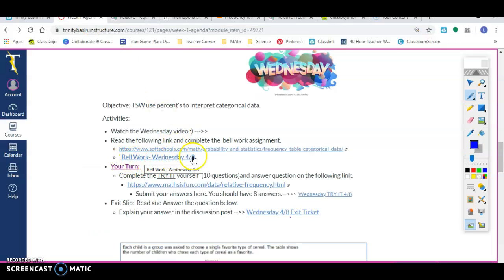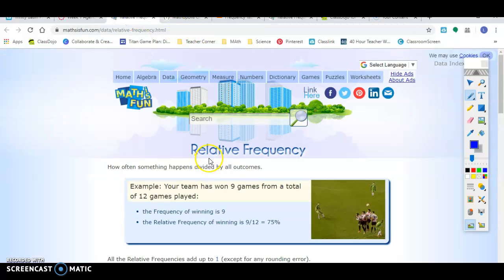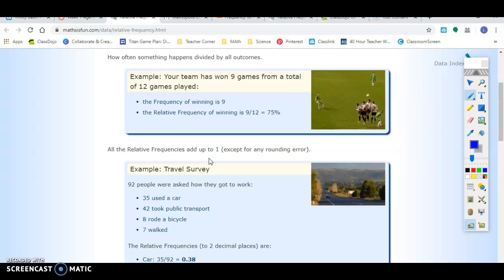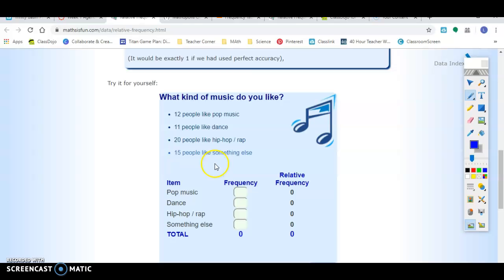Remember, anytime you see something that's blue and underlined, it's a hyperlink. So it's either a website like this or it's an assignment. So I would click that assignment and it would open up my bell work for the day. Next, you're going to open up this website. And it gives you practice for relative frequency, and it asks you to create your own.